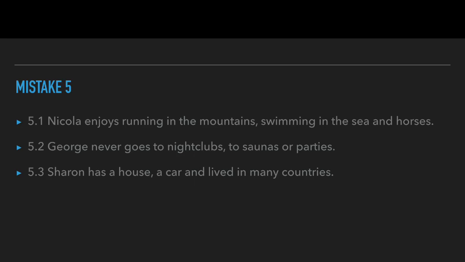So what we need to do here is separate this. We can have a short list with 2 items and then the final part. So we can say, Sharon has a house and a car, and she has lived in many countries. That's the best solution there.